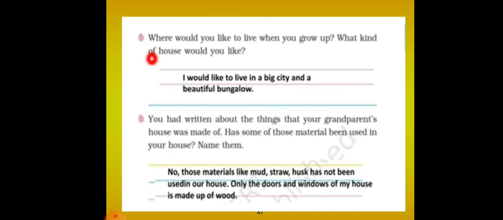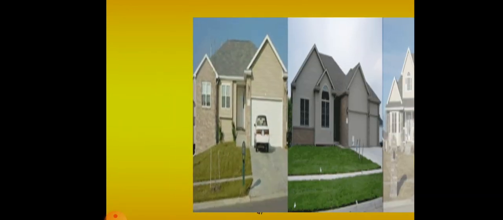You had written about the things that your grandparents' house was made of. Have some of these materials been used in your house also? If yes, name them. No, earlier they used mud. Materials like mud, straw and husk have not been used in our house. Nowadays houses are made up of cement and marble. Only the doors and windows of my house are made of wood.